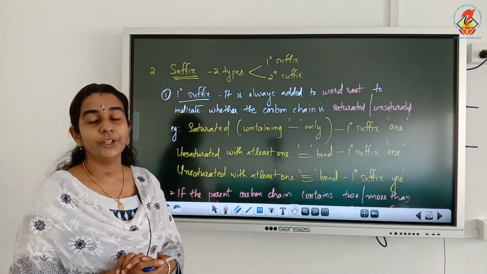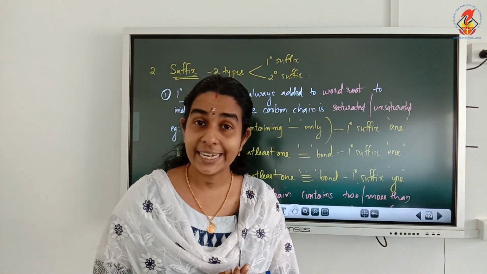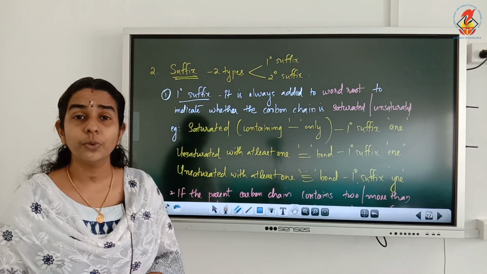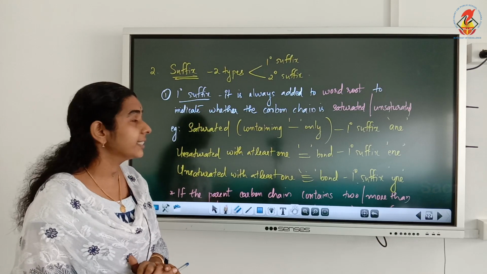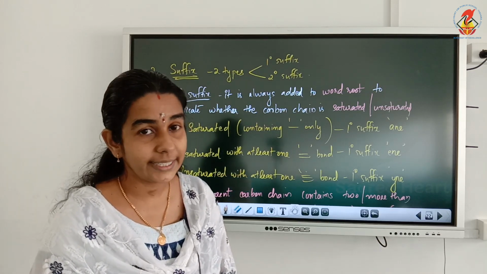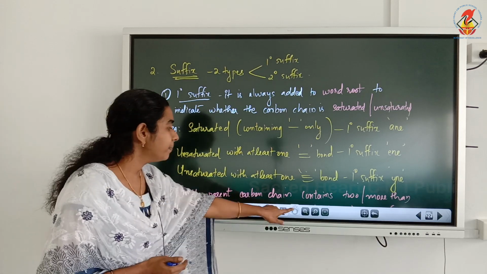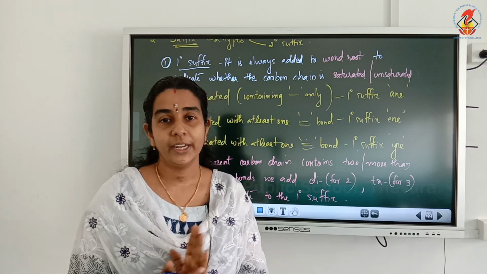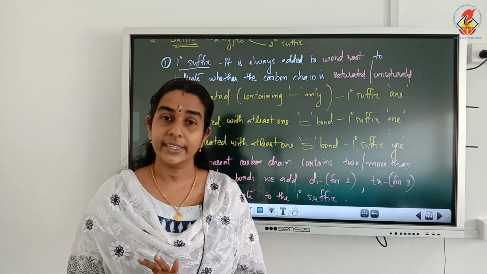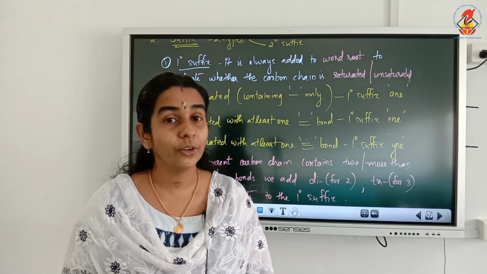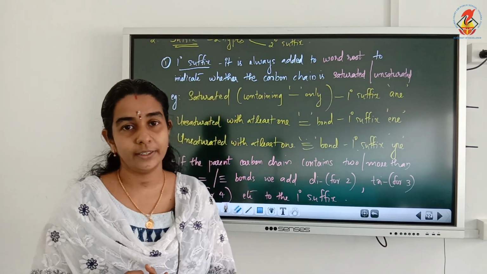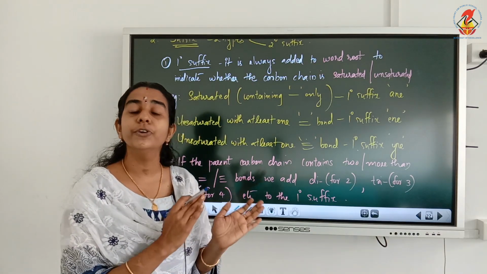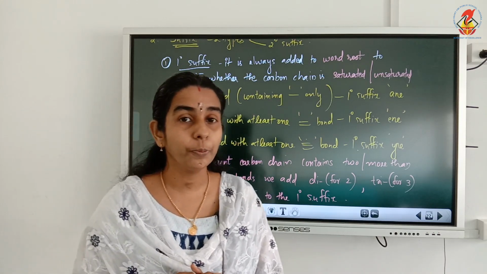The next part of the name present in any organic compound is the suffix. There are two types of suffixes: primary suffix and secondary suffix. What is meant by primary suffix of an organic compound? ANE, ENE, YNE. You have studied this in 10th standard, isn't it? These ANE, ENE, YNE are called primary suffixes. The primary suffix will always be added to the word root, that is meth, eth, prop, but.